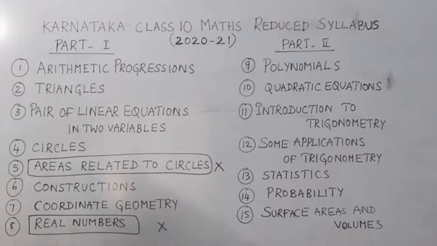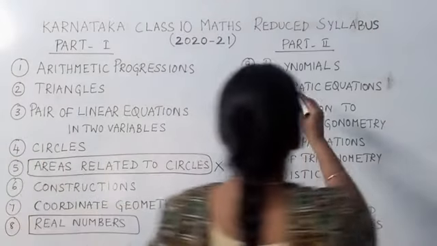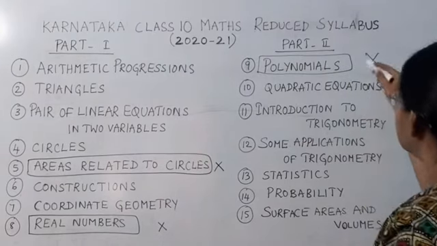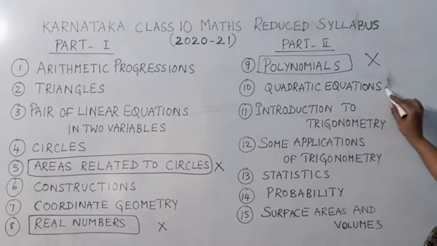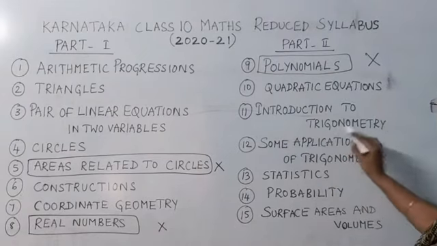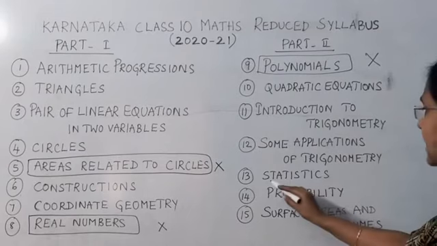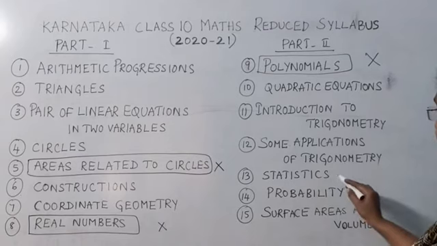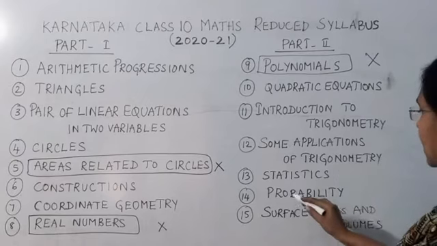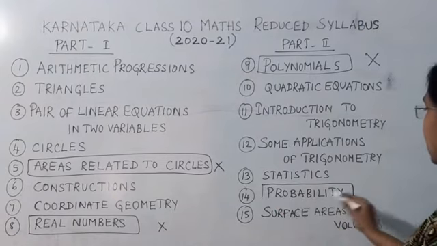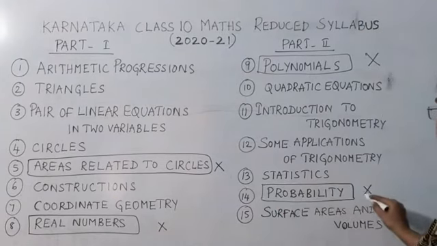Okay, so now let us switch over to part 2. In part 2, polynomials, this chapter has been completely deleted, so it is not there. Then quadratic equations, here few portions have been deleted. Then introduction to trigonometry is there completely. Some applications of trigonometry as well is there completely. Statistics also is there, but in statistics few portions have been deleted. I'll tell you regarding it afterwards. Now the 14th chapter, probability, is completely deleted from our syllabus for this year. The surface areas and volumes is completely there.